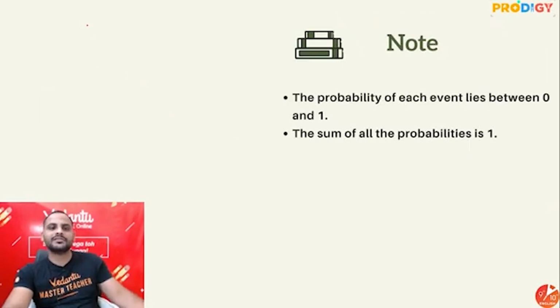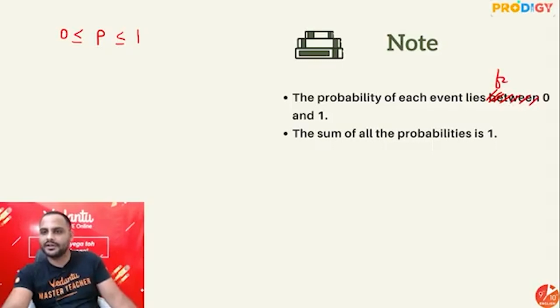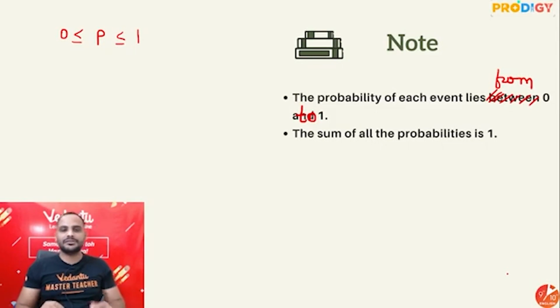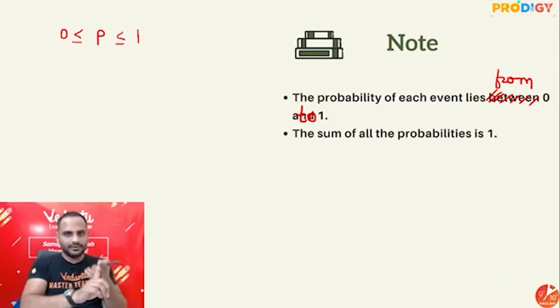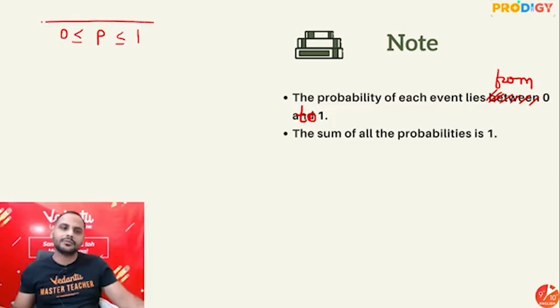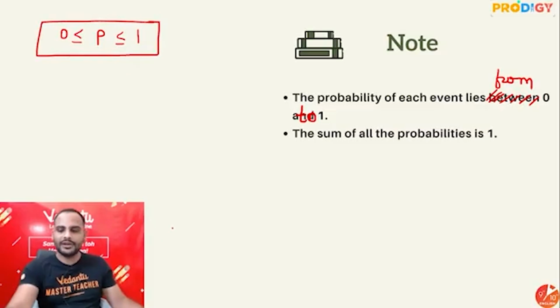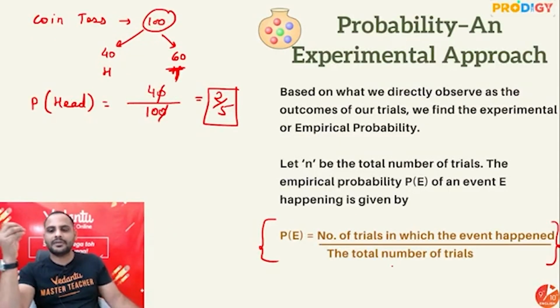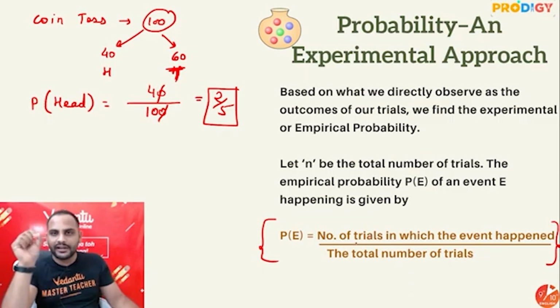All right. Now understand one thing over here, guys. The probability of any event is always from 0 to 1. I would not say between, because between means 0 and 1 are not included. You will say from 0 to 1. The probability of each event will be from 0 to 1. Probability can be 0, it can be 1, or any value from 0 to 1. Okay? Why? Because, son, the formula if you'll see, number of trials in which the event happened divided by total number of trials. So the number of trials in which the event happened, minimum it can be 0. It did not happen at all. So in that case, probability will be 0.